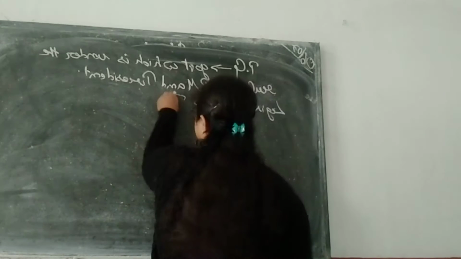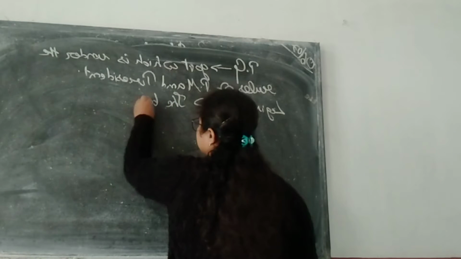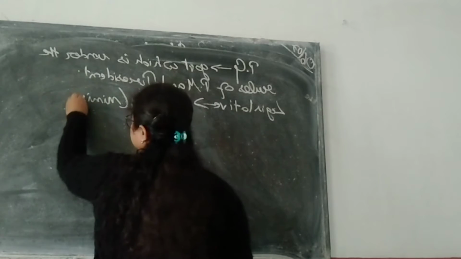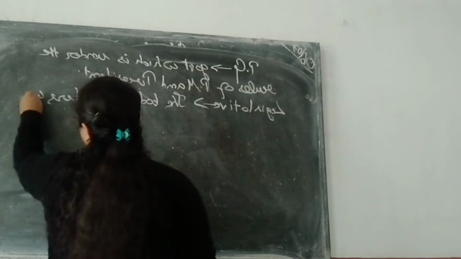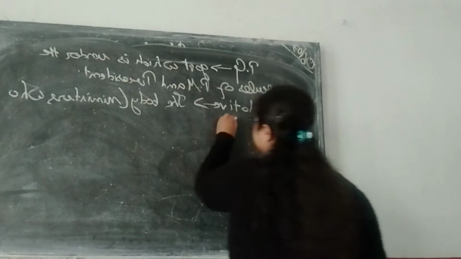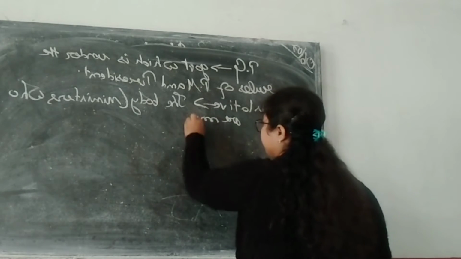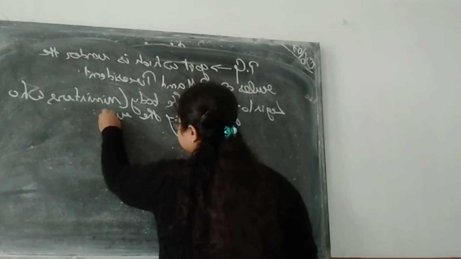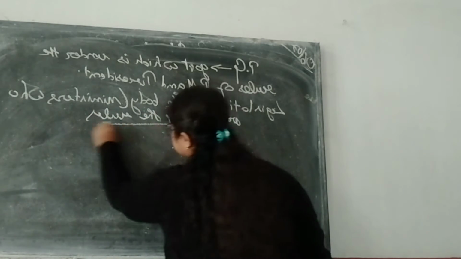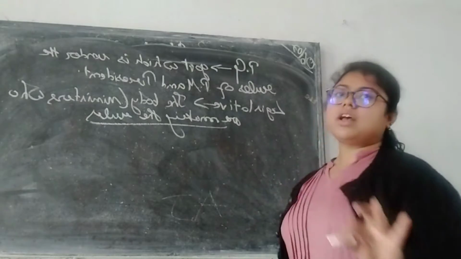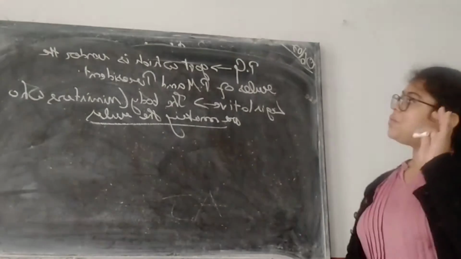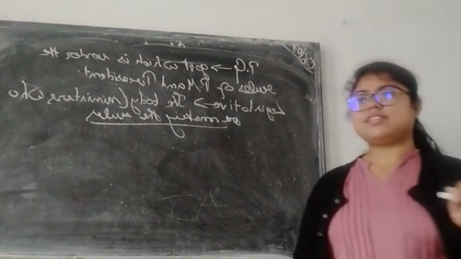The body, that is ministers, making the rules. Okay, that is making the rules is known as legislative. The body which makes the rules is known as legislative.